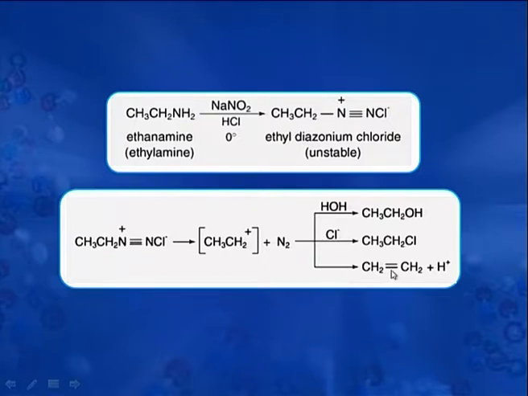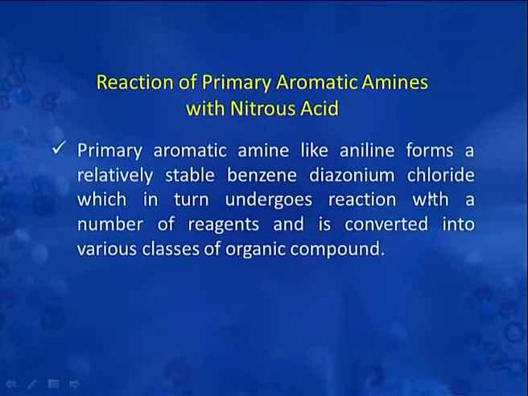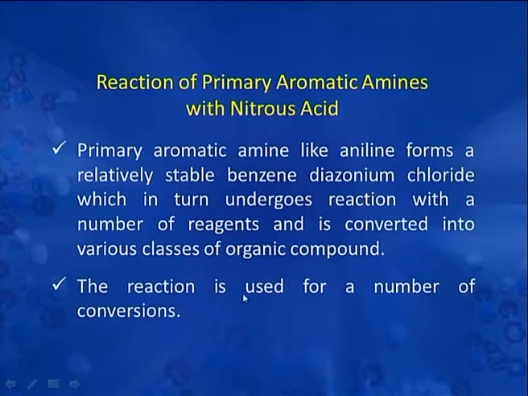When primary aromatic amines react with nitrous acid, they also form benzene diazonium chloride, which in turn undergoes a number of reactions to form various classes of organic compounds. The reaction is used for a number of conversions.